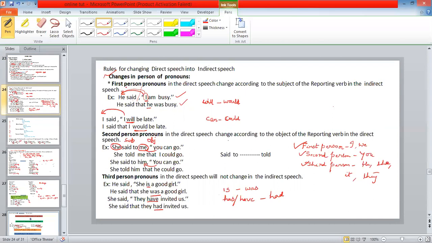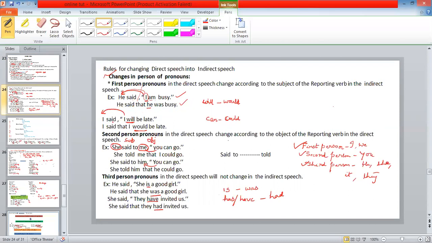It refers to the subject outside. To whom does it refer? He. So it changes into he. He said that, instead of inverted commas, we are including that conjunction. I changes to he, and am, which is simple present, changes into was. So, he said that he was busy. Right? Is it clear? Now, next.